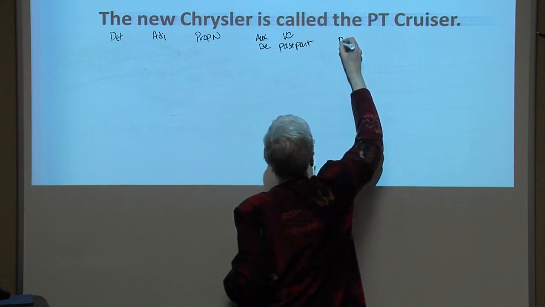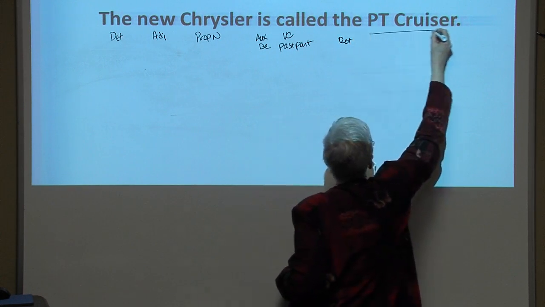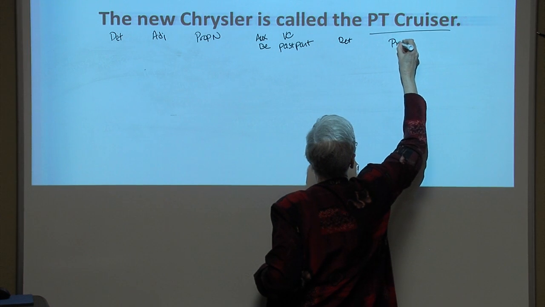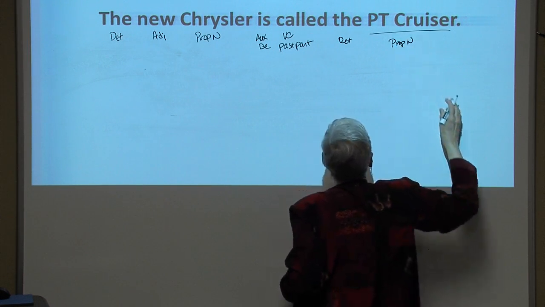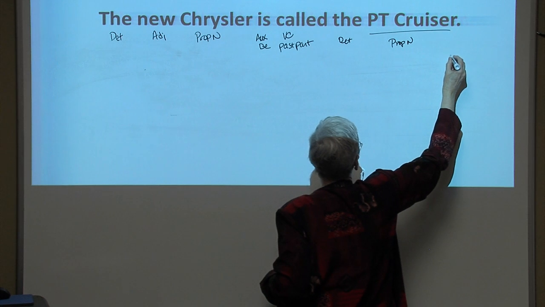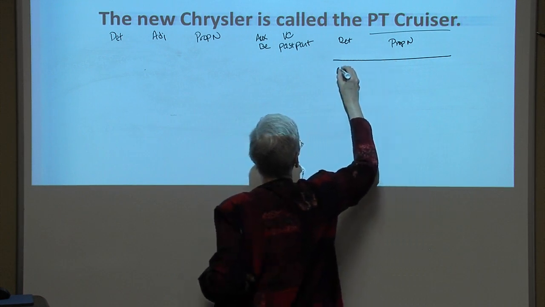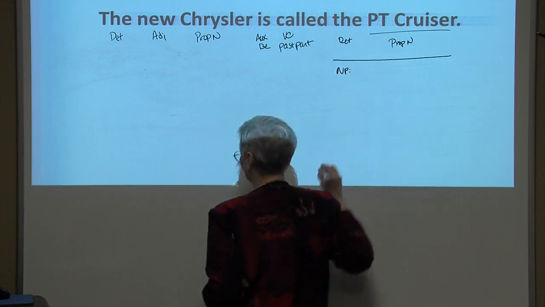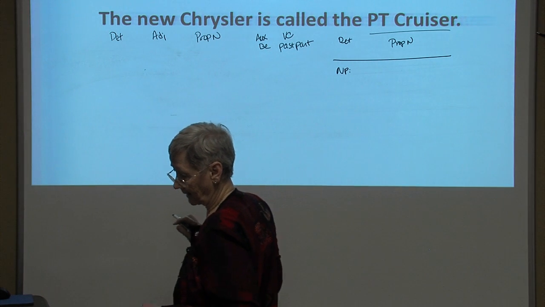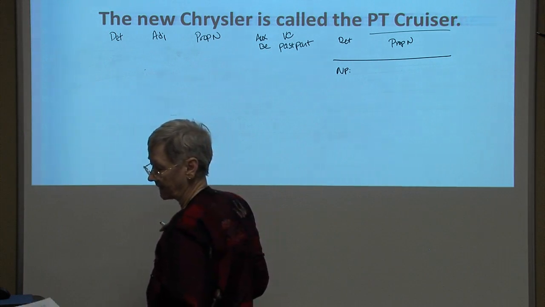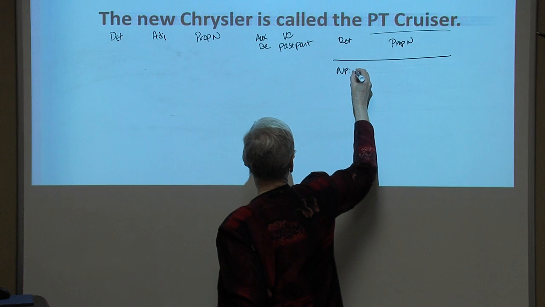The is a determiner, and we're going to treat PT Cruiser as one proper noun. So moving from right to left, we have a noun phrase functioning as the object complement.